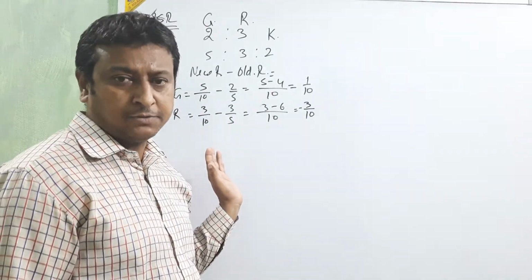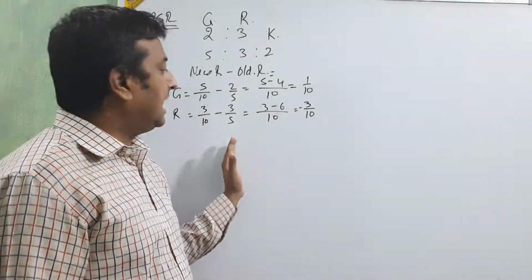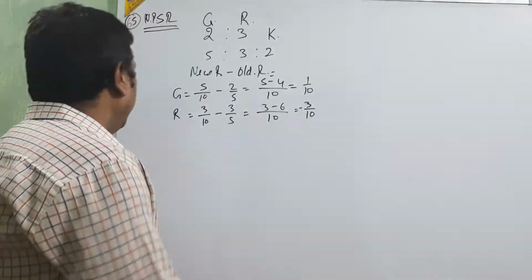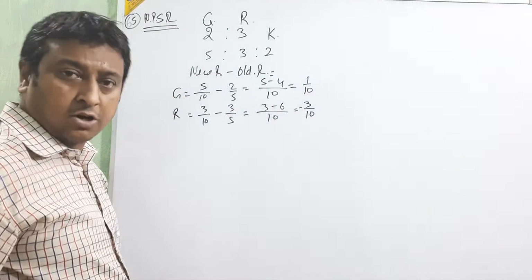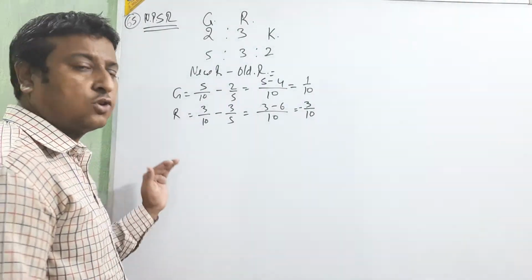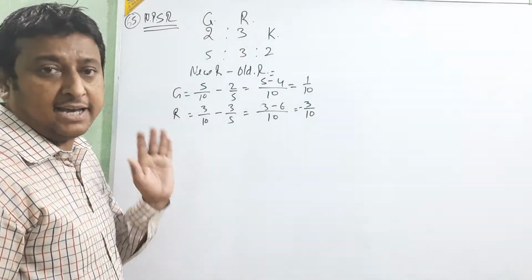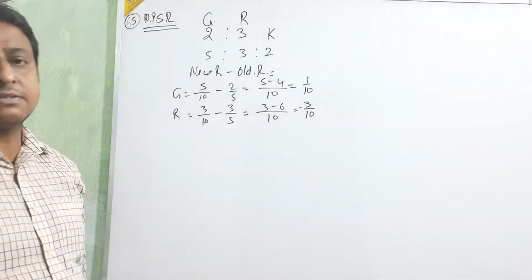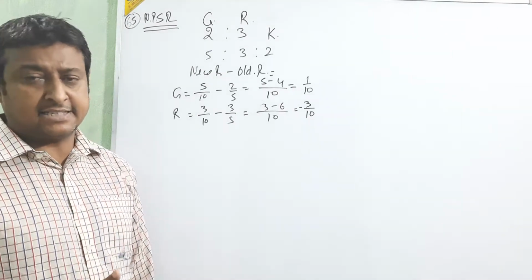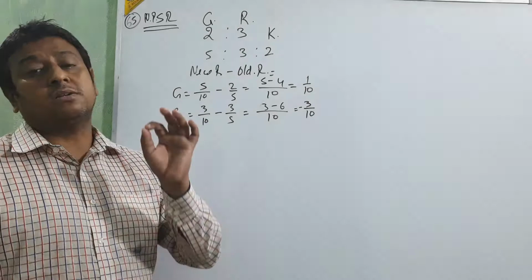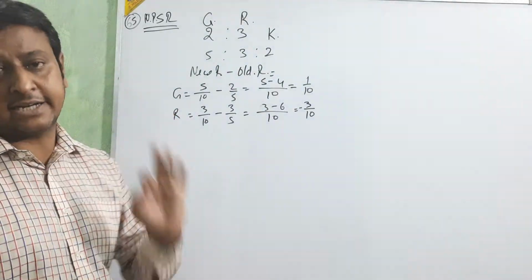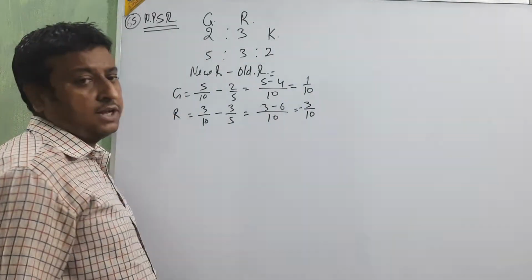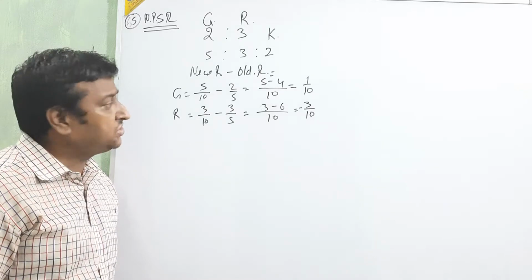Who is going negative? For that we calculate the goodwill to be given only to R, because R sacrifices, so the goodwill is taken only by R. If any person in the partnership is gaining some ratio, then that person will have to bring some goodwill. For that we are going to calculate the goodwill of G, because G is gaining.